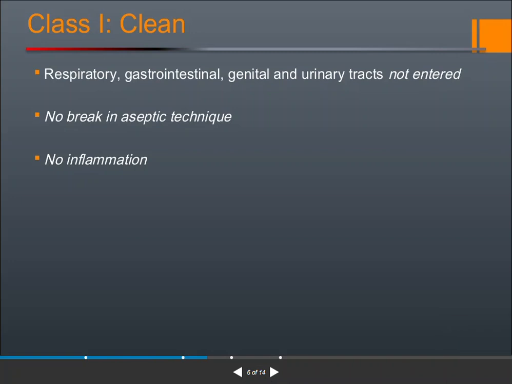There is no break in the aseptic techniques, means the healthcare workers who are taking care of the patients are strictly maintaining all the aseptic techniques to prevent the infection. Next, there's no sign of inflammation, because by the name we can see that it's a clean wound, so there is not a single sign of inflammation.